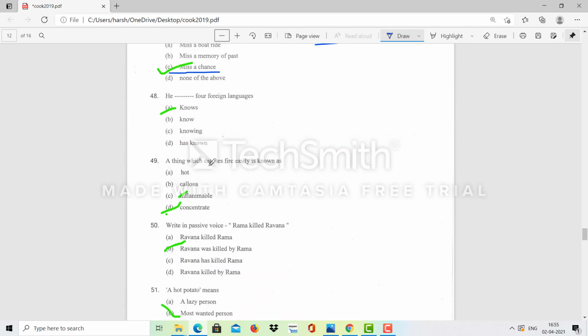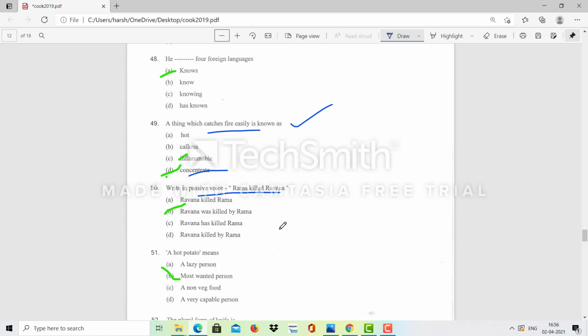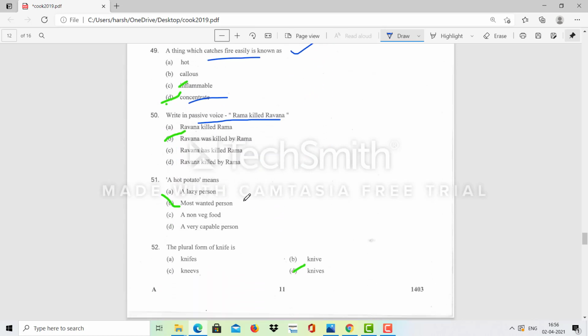Catches fire: flammable will be the right answer for this. Rama killed Ravana. So it is an active voice. Passive voice will be Rama was killed by Ravana... Ravana was killed by Rama. A hot potato means most wanted person. The plural form of knife is knives. This is singular, this is plural.